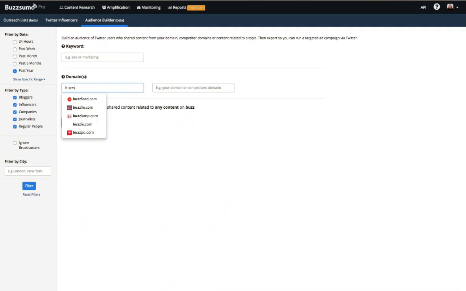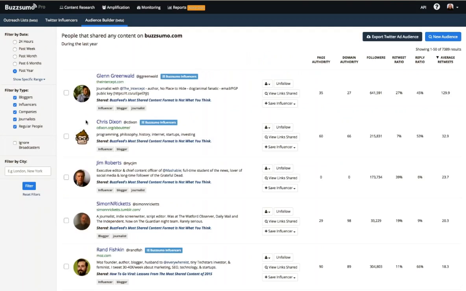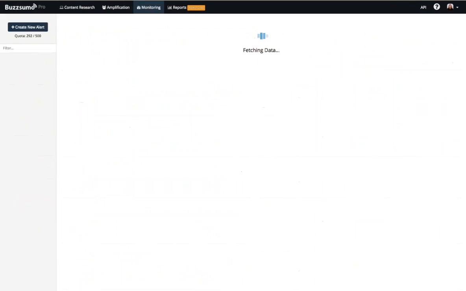We also have an audience builder, which you can use to find people who are tweeting content from a domain or on a keyword. You can use it to find people who are tweeting content from your site, or you could use it to find people who are tweeting content from a competitor's site. We'll pull together a list of people who've tweeted your content. We'll also give you a link to see what they tweeted, and you have the option to export this list as a tailored Twitter audience. So if you'd like to direct some advertising toward people who are tweeting your content, you can do that. If you want to direct some advertising toward people who are tweeting your competitors' content, you can do that too.